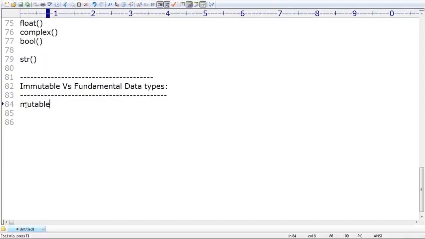Mutable means what? Changeable. Sir, it's the general word. Mutable means changeable. Happily you are allowed to change, no problem at all. You are allowed to change. But immutable, you can't change. Non-changeable. Are you getting that?